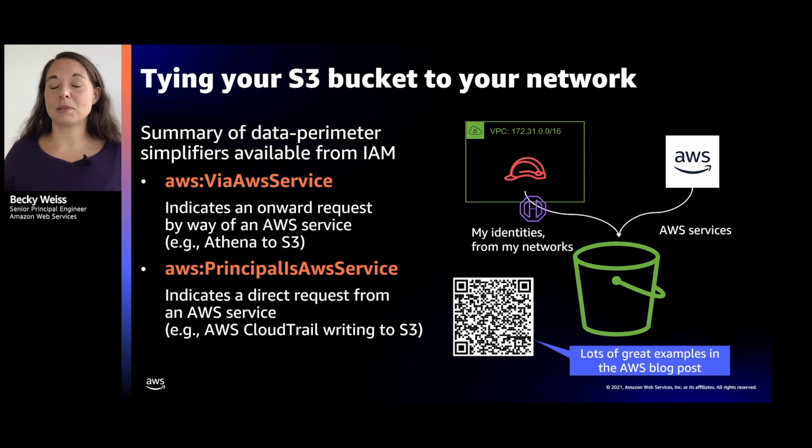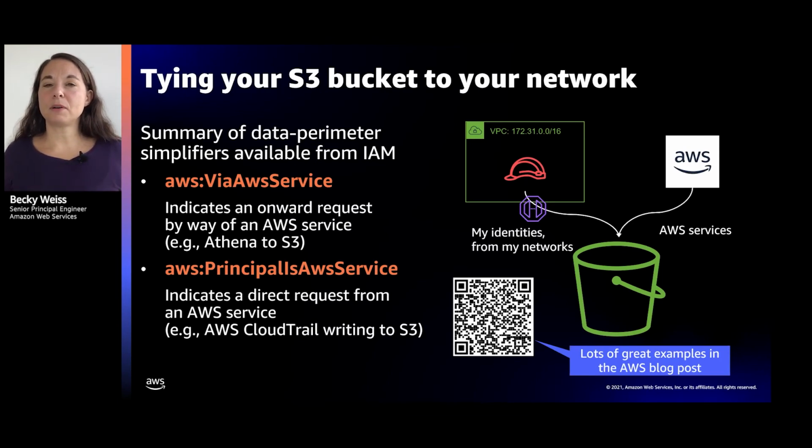But then there's a second simplifier here. If I expect AWS services to be interacting with my bucket under their own identity, then I can also account for those traffic patterns in my lock my bucket into my VPC policy.